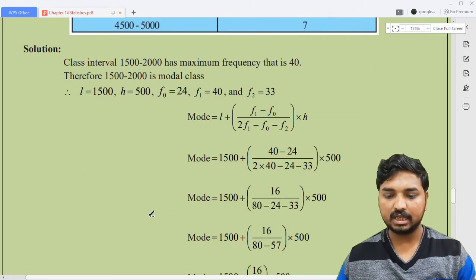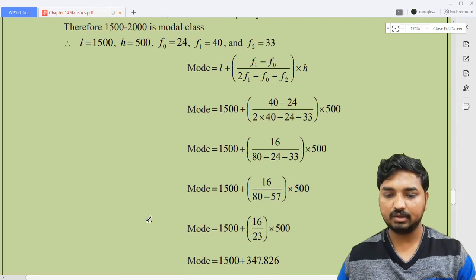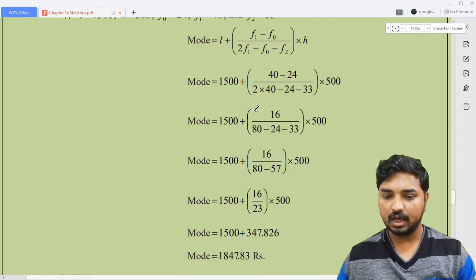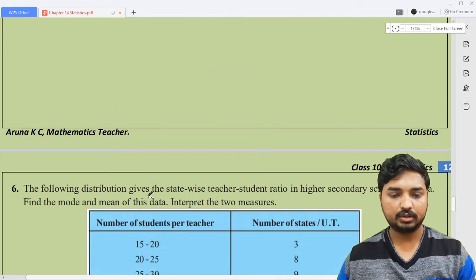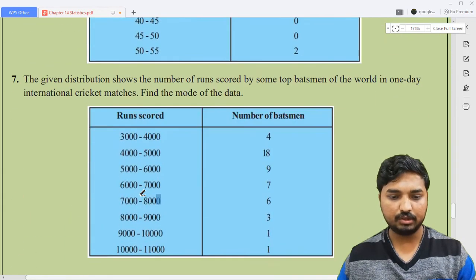I think you can understand the simplification here. Everything is given to you. Okay, just look here. I'm going to write down 1500 as it is. You need to simplify this one. I think you can understand this simplification, I'm not going to explain this one. And your answer should be equal to how much? 2662.50. Okay, so now I need to explain one question for you.